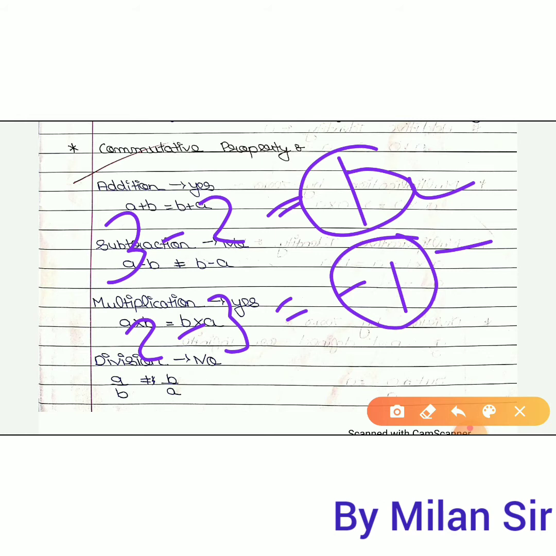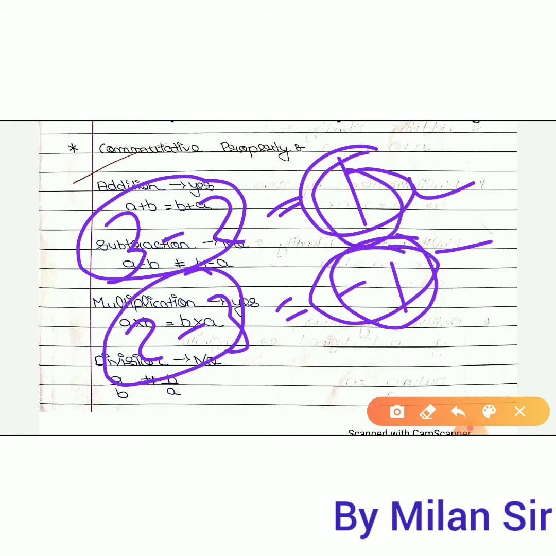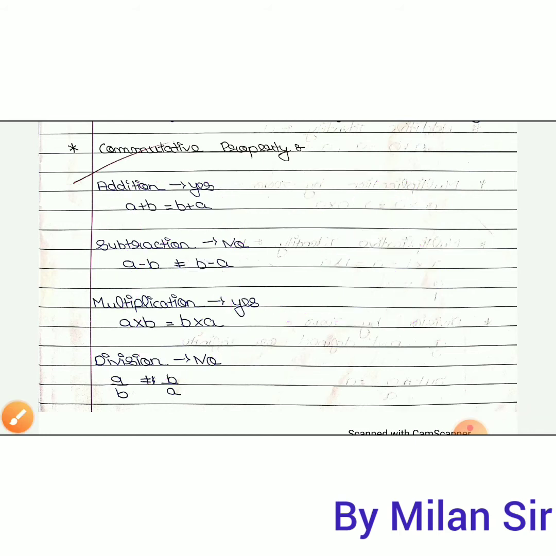Okay, if we change the order, we get the same number, but a different sign. That's why we are saying that for subtraction, we cannot use the commutative property for integer numbers.